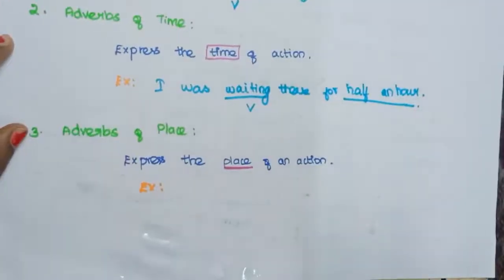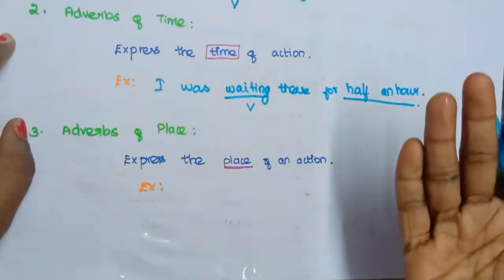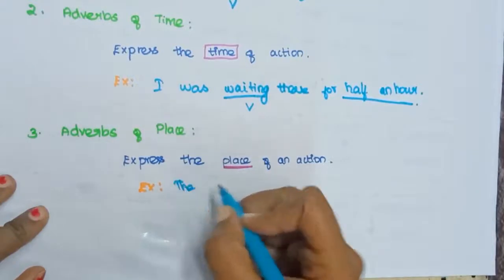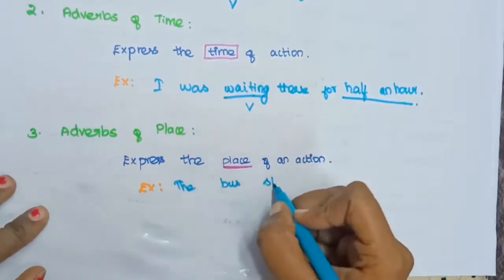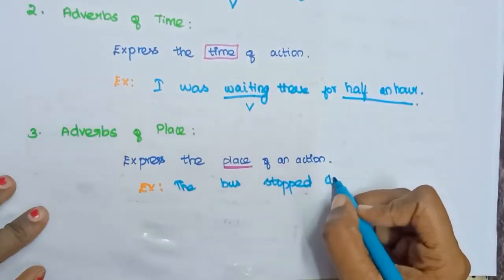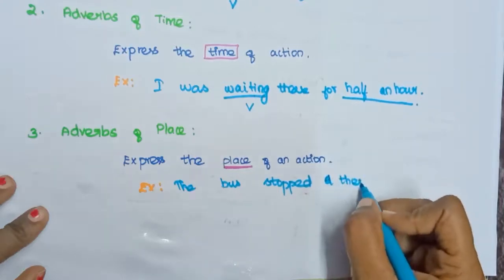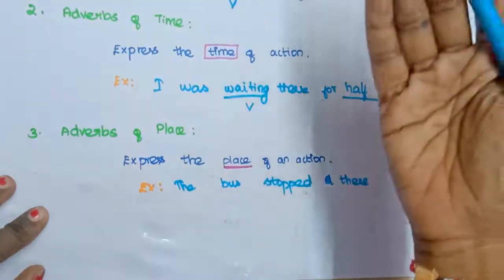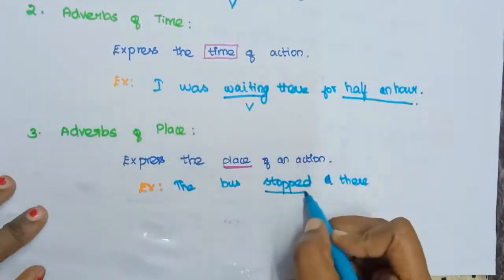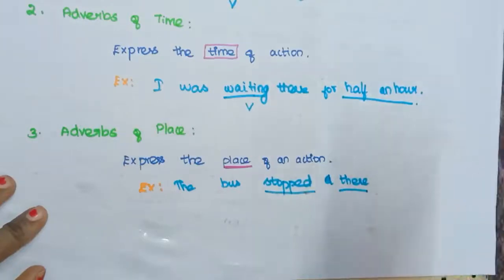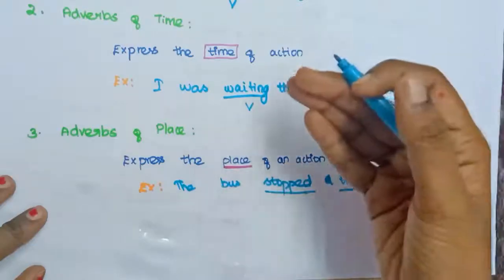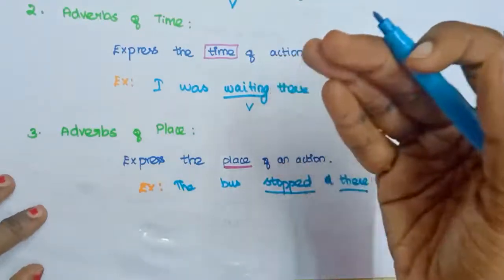For example: the bus stopped there. Where did it stop? Somewhere there. So it is called adverbs of place. As it describes the verb, it is called an adverb, and it describes the place where that action is done.